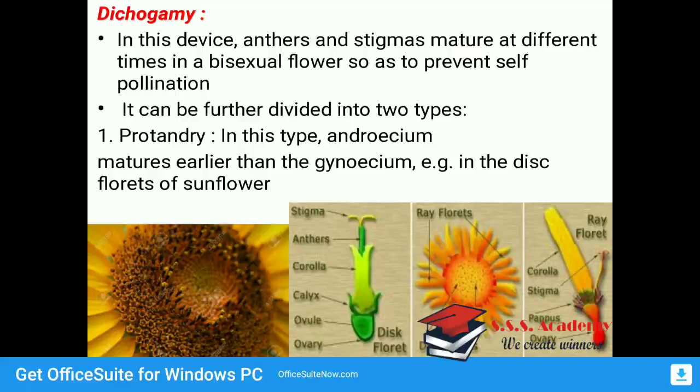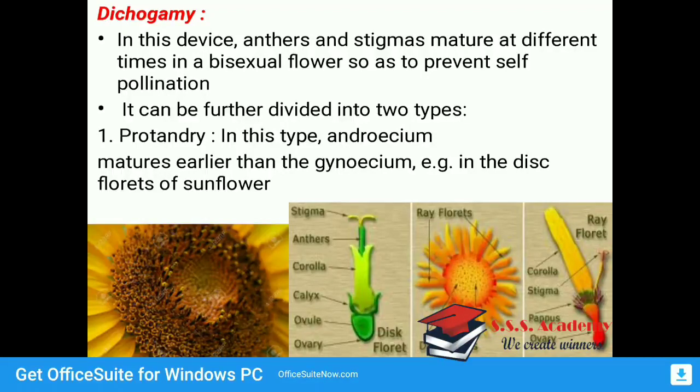The meaning of dichogamy is that both male and female reproductive organs are present on the same flower, and that's why it is written bisexual flower. But the only difference is that the anthers and stigma mature at different times, and therefore self-pollination is not feasible in such a flower. First is protandry. In this type, the androecium matures earlier than the gynoecium.